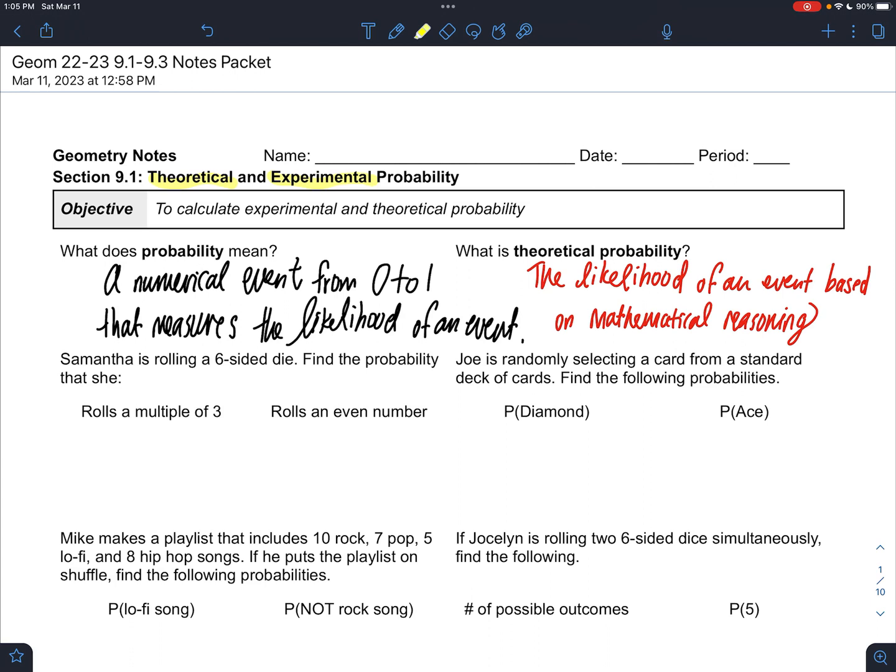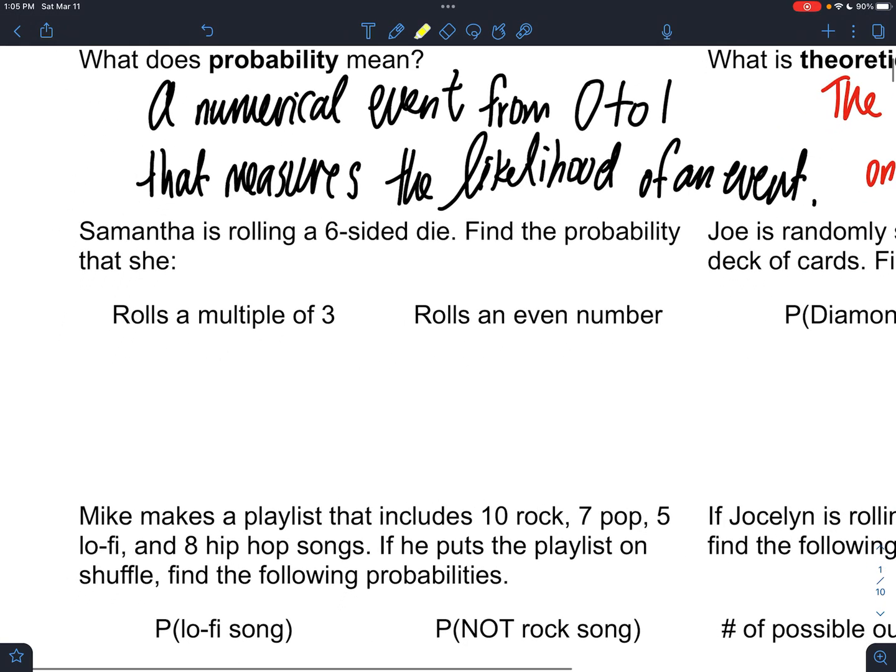Now, the big words for today are theoretical versus experimental. And theoretical is all in theory, right? It's the likelihood an event occurs just based on the math. It's not based on anything that actually happened, but just on what we think should happen given the math. So if we talk about a 6-sided die and we roll it, what's the probability that we can roll